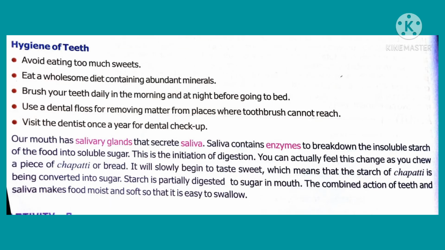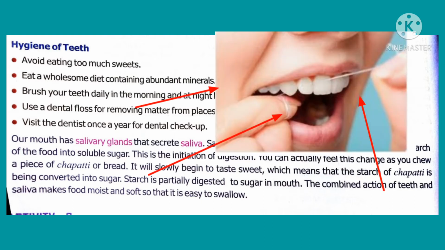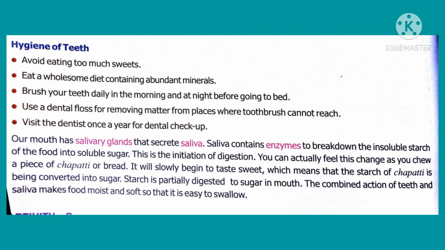Now we discuss healthy teeth, that is, hygiene of teeth. Avoid eating too much sweet. Brush your teeth twice a day, in the morning and before going to bed. Follow a balanced diet. In order to remove the white layer, that is plaque, which is present on the teeth, we have to use dental floss. Rinse your mouth after every meal. We have to go for a dental checkup once in a year.